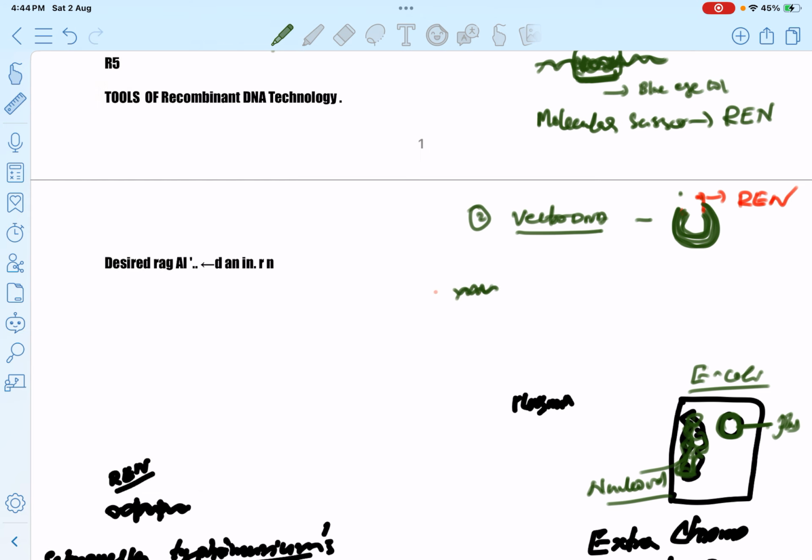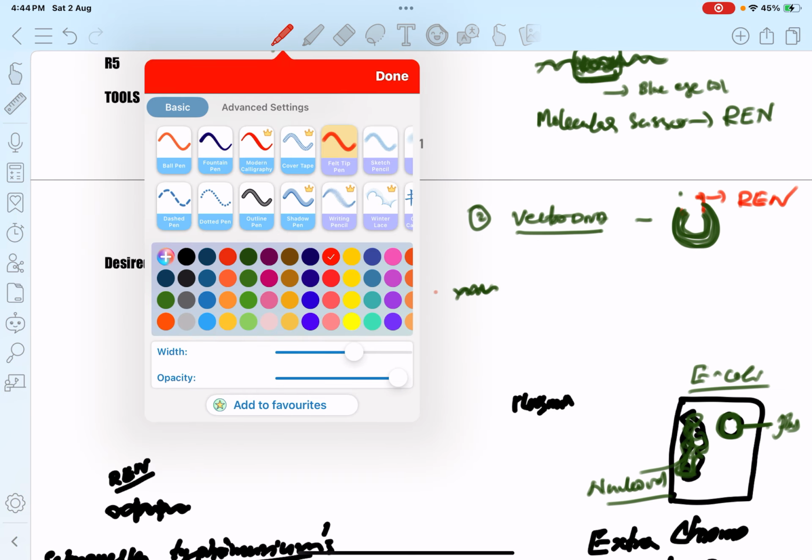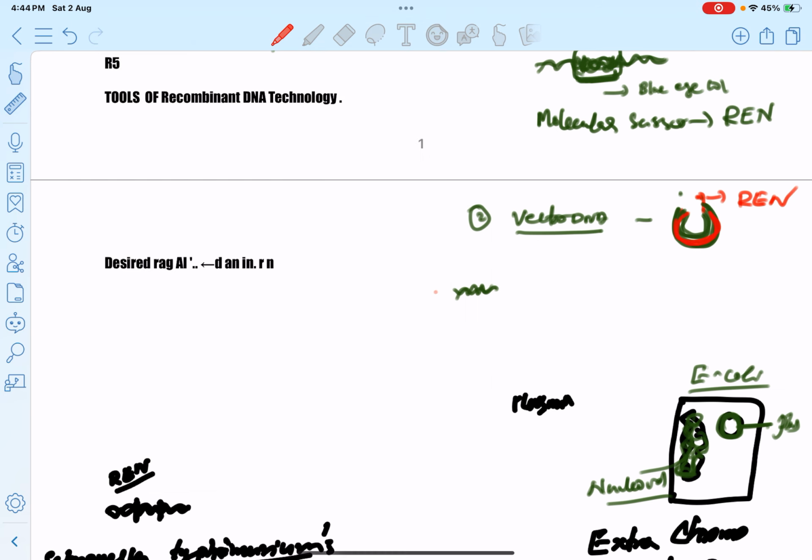And also we have a plasmid DNA. This is the desired DNA, foreign DNA or aligned DNA. This is the plasmid or vector DNA.